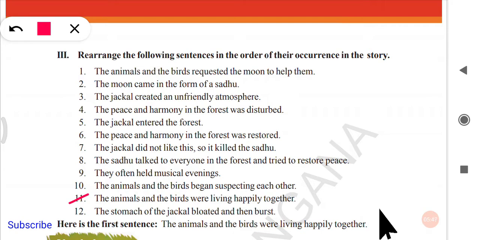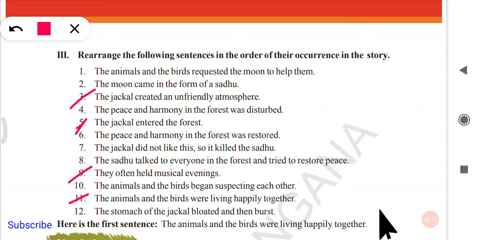Next, let us find the second one here. They often held musical evenings. After that, the jackal entered the forest. Fifth one, the jackal entered the forest. Next, the jackal created an unfriendly atmosphere. Third one, the jackal created an unfriendly atmosphere.